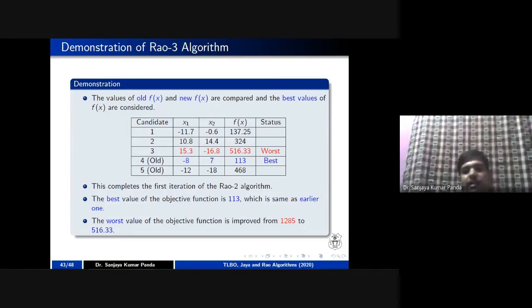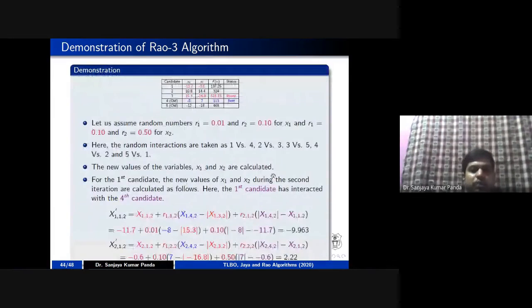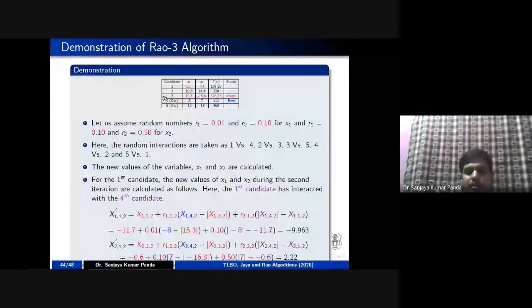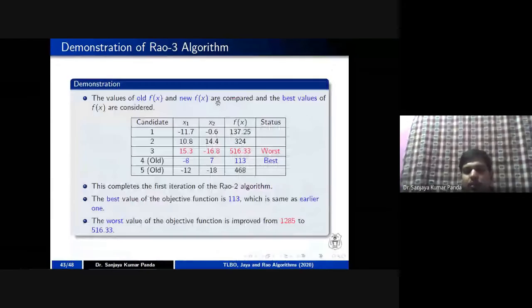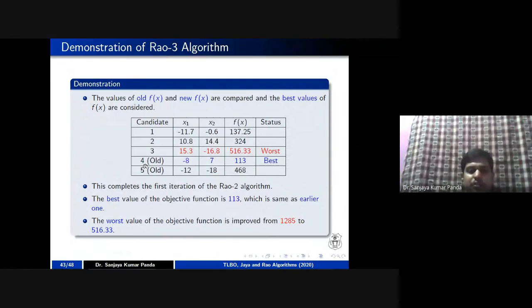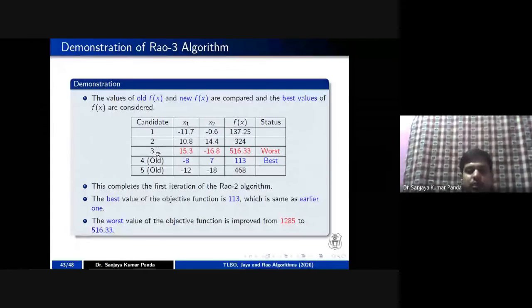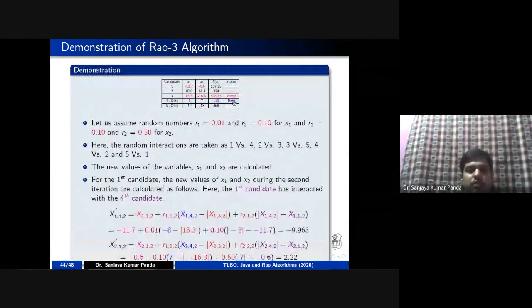As a part of the second iteration, again, you have to calculate the best solution among the new samples and the worst samples. Let's say we are getting here population number 4, which is the old one. Population 3 is the new one, which is giving you the worst solution. So I am keeping the best solution as 4 and the worst solution as 3.